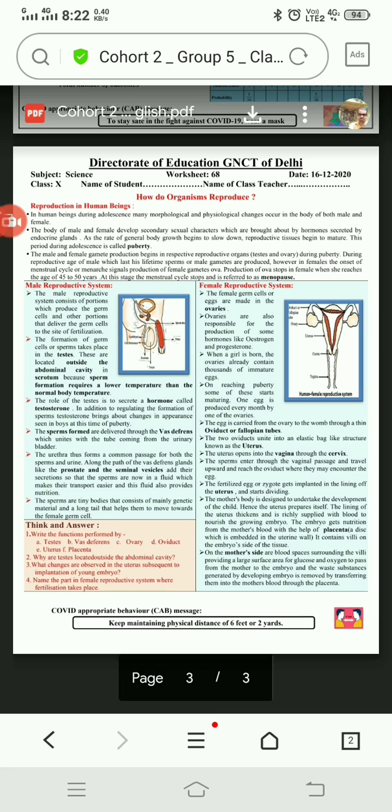At the onset of puberty, this pair of ovaries starts releasing an egg per month. In a complete menstrual cycle, they release a single egg every month.